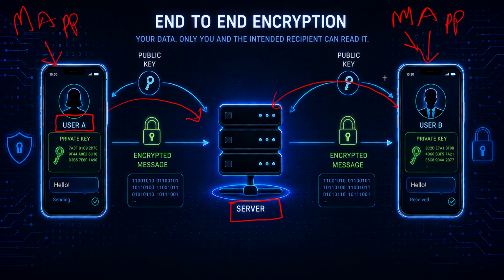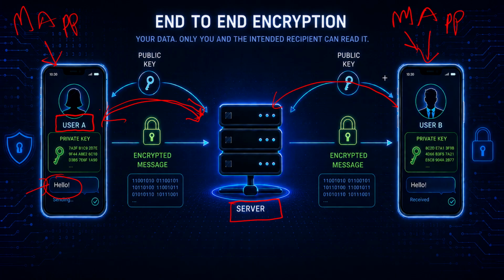Now let's say user A wants to message user B. User A wants to say hello to user B. User A will type hello in their app and then it will be sent to user B. Before sending to user B, the app will connect to the server and get the public key of user B on this device.